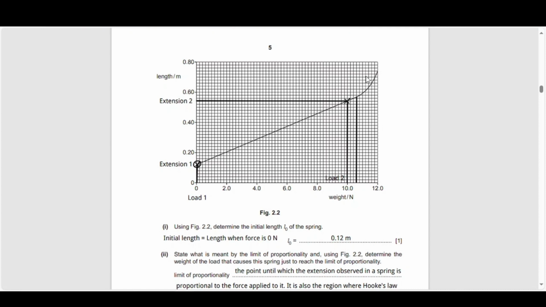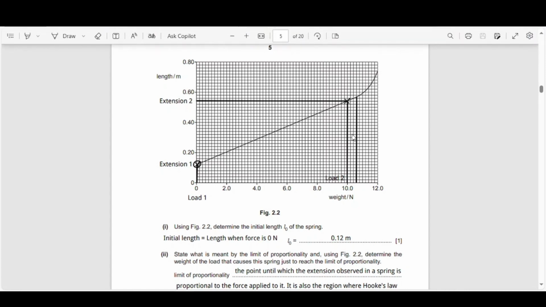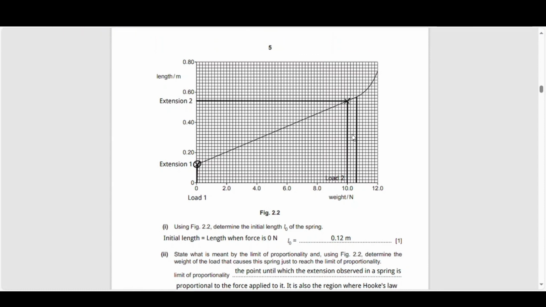So that is the region where, when the deforming force is removed, the spring will return not to its original shape, but will remain permanently deformed. So that is quickly what we can decipher from this graph. But obviously the questions will ask us to step through it anyway, so let's have a look at that.